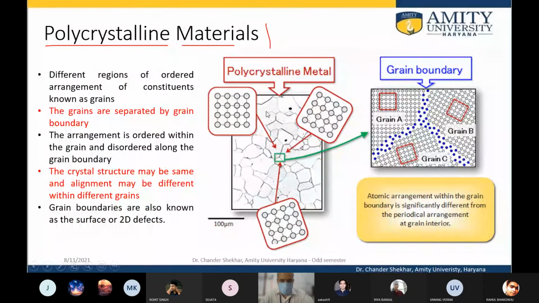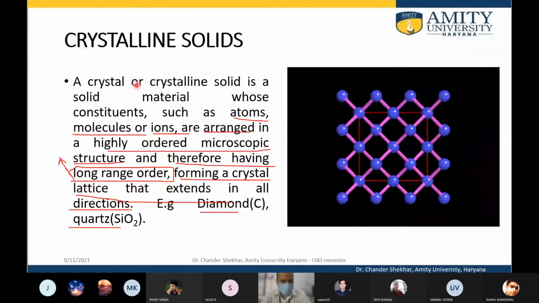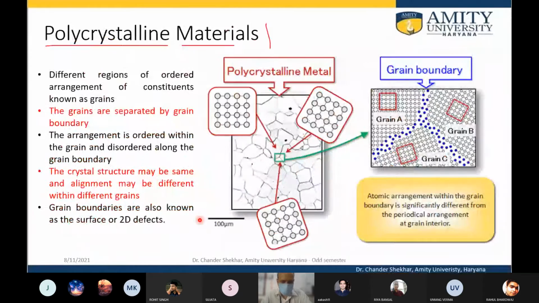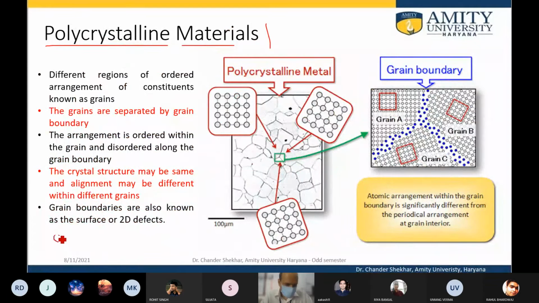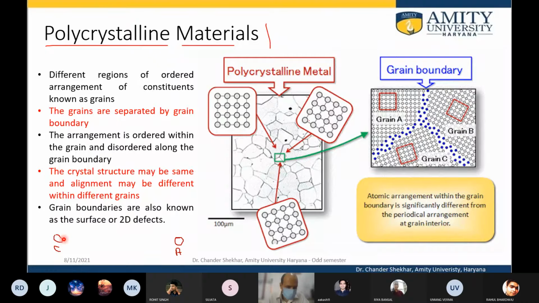So, continuing from what we discussed yesterday. Now we looked at two different classes of solids. One is the crystalline solids, and the other one is the amorphous solids. So these are the two extremes. On one side there are crystals, and at the other extreme there are amorphous solids. All the real solids fall anywhere in between.